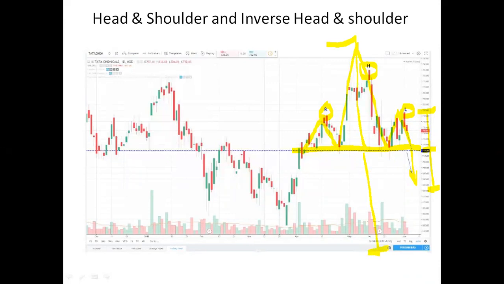Now the important thing that you have to consider in the head and shoulder pattern is that between all the 3 things, that is the shoulders, head and left shoulder, there should be a gap of 15-20 days. It should not come after 3 days or 2 days. At least a minimum 15 days gap is required.